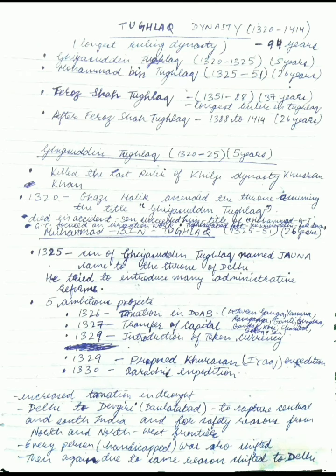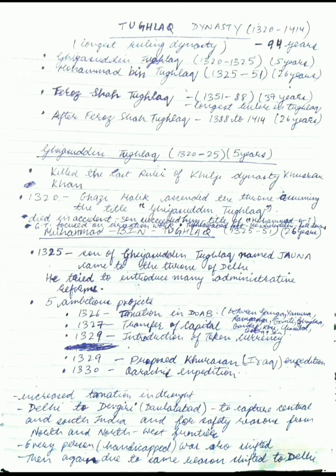The first one was in 1326. He introduced taxation in the Doab region, that is between the Ganga and Yamuna, Ram Ganga and Gomti, Ghagra, Gandak and Kosi, Chambal, Betwa and Son. All these were Doab regions, and in all of them he introduced taxation. So now the peasants had to pay a lot of tax in these regions. So this was the first of the five administrative reforms. He was the son of Ghiyasuddin Tughlaq, named Jauna, but once he ascended the throne he was known as Muhammad bin Tughlaq.